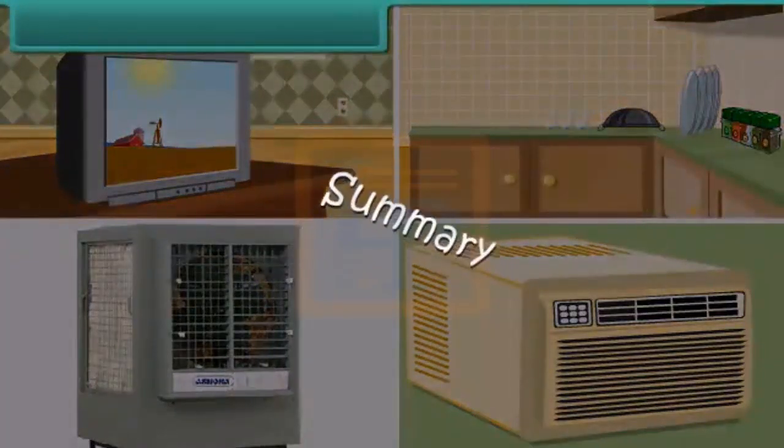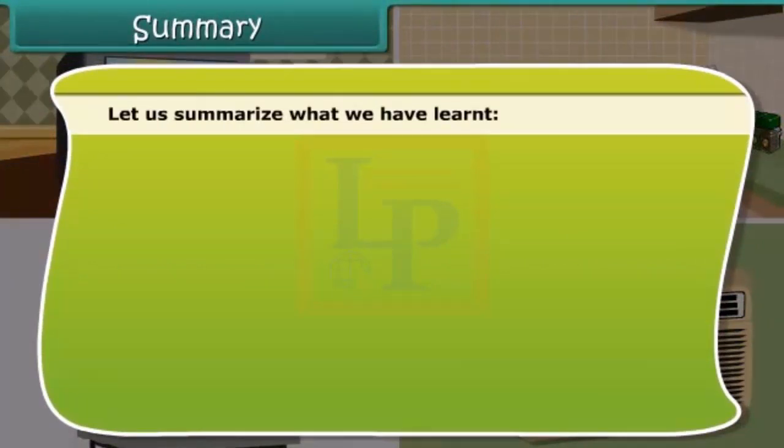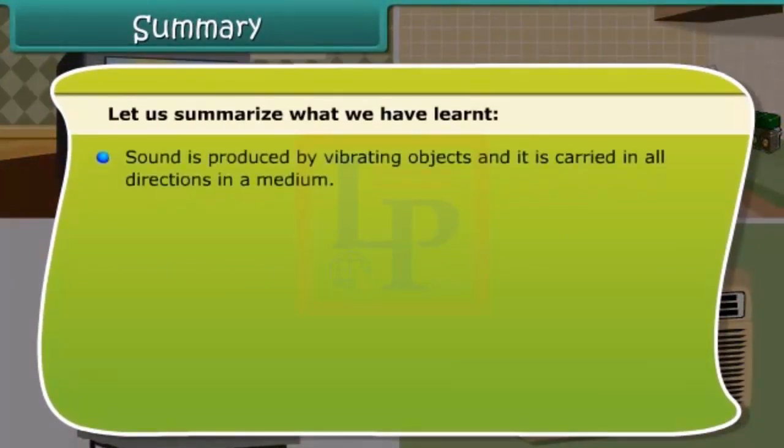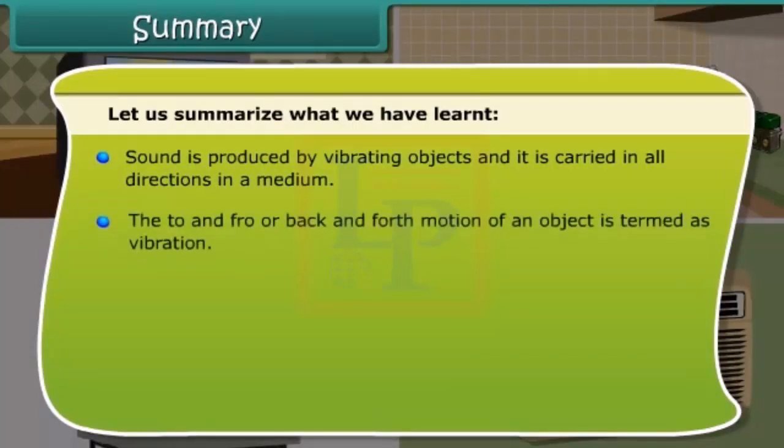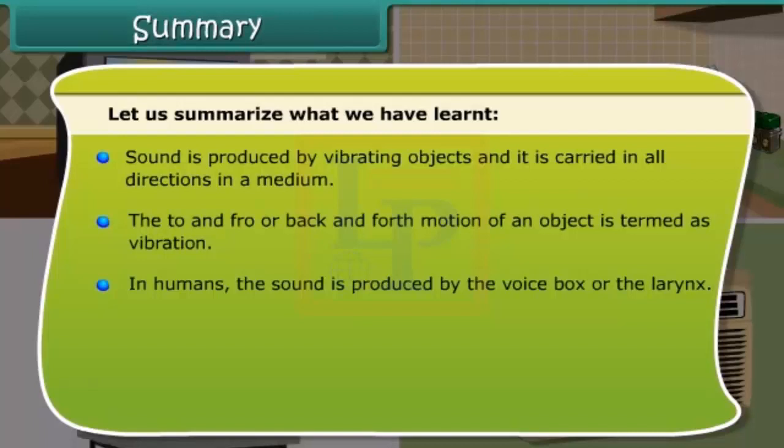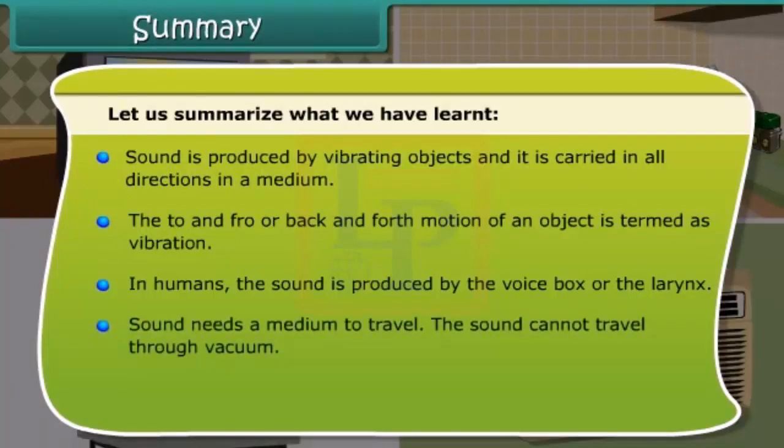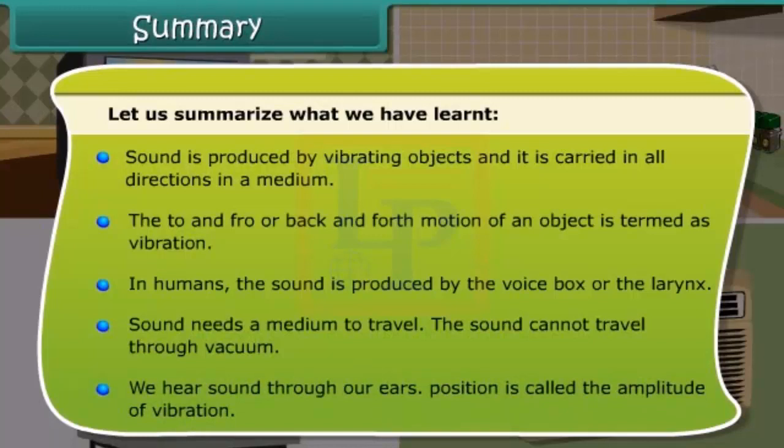Summary. Let us summarize what we have learned. Sound is produced by vibrating objects and it is carried in all directions in a medium. The to and fro or back and forth motion of an object is termed as vibration. In humans, the sound is produced by the voice box or the larynx. Sound needs a medium to travel. The sound cannot travel through vacuum. We hear sound through our ears. The maximum displacement from the mean position is called the amplitude of vibration.